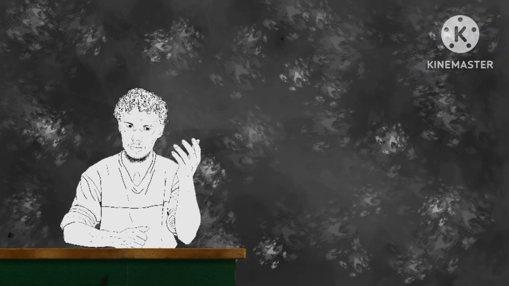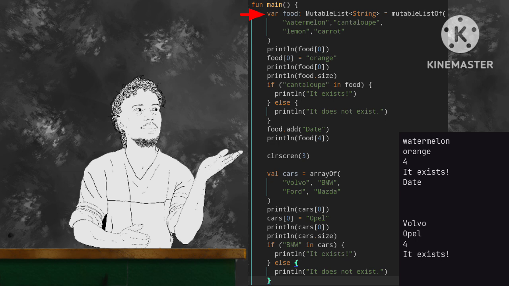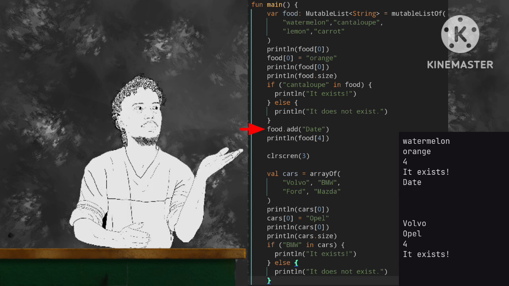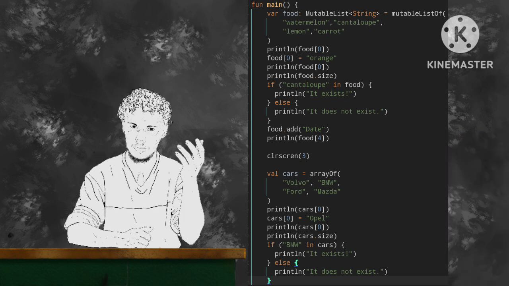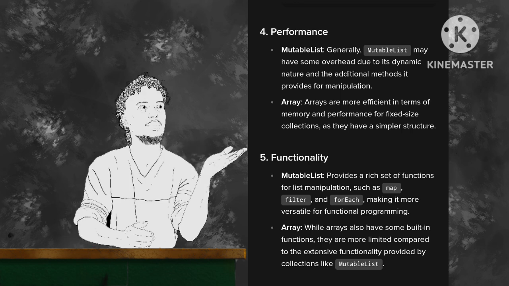The thing I wanted to point out is the difference between multiple list string function and array function. The only difference I found was that you were able to use the add function for the multiple list string, but for array, it doesn't work. There are more in-depth differences between these two functions that I will be displaying on screen for you to read.